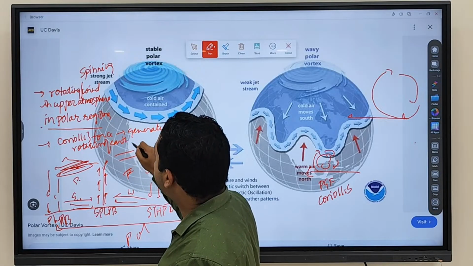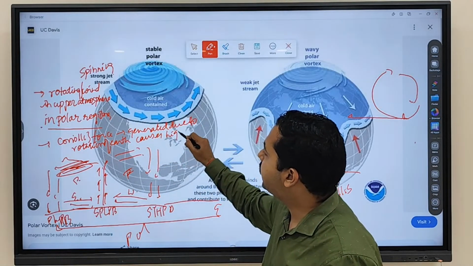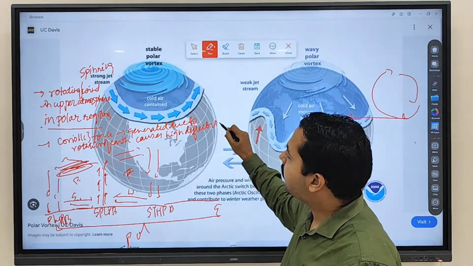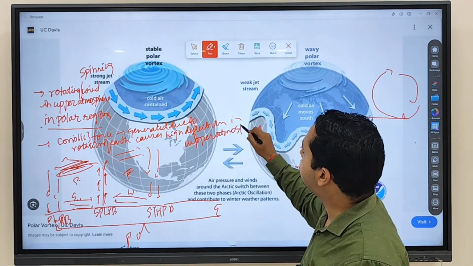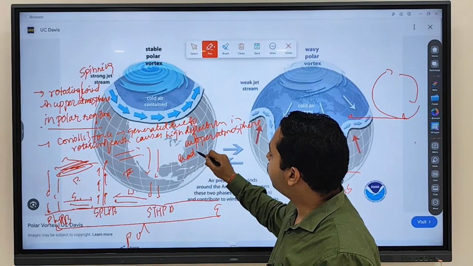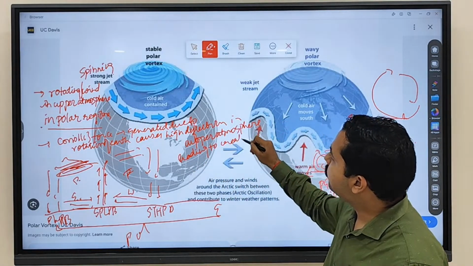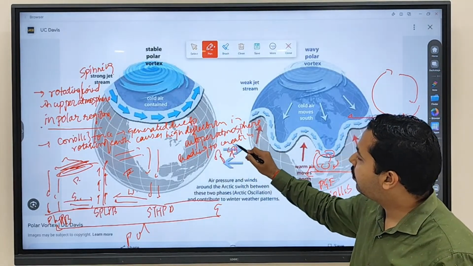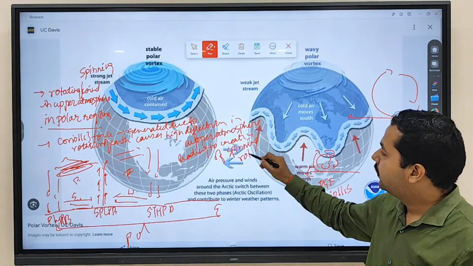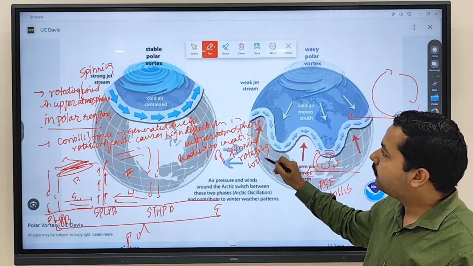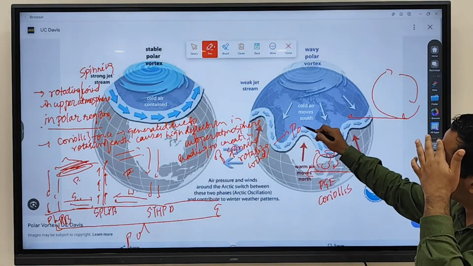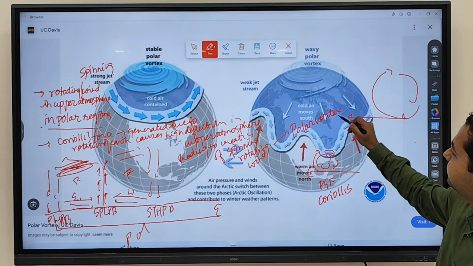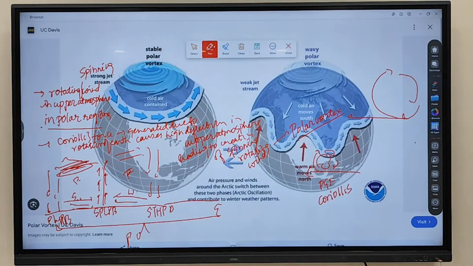Rotation of Earth causes high deflection in the upper atmosphere, leading to creation of spinning or rotating wind, which is called as what? Which is called a polar vortex. This is referred to as a polar vortex.